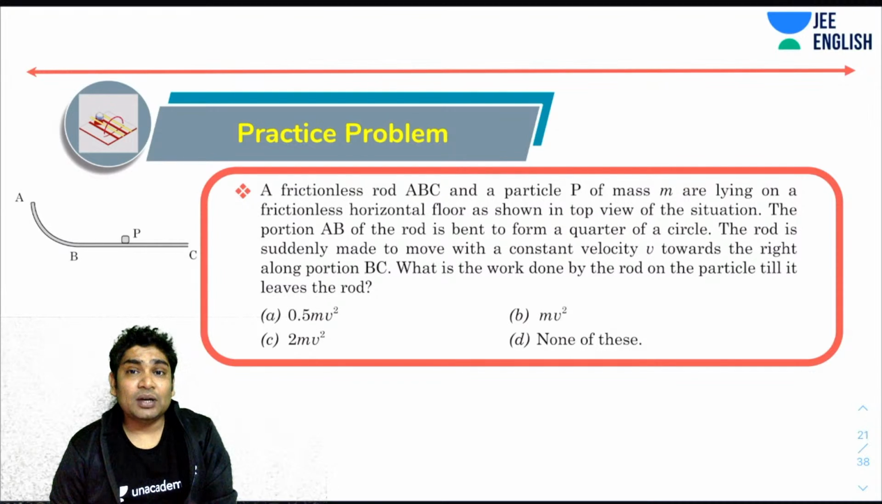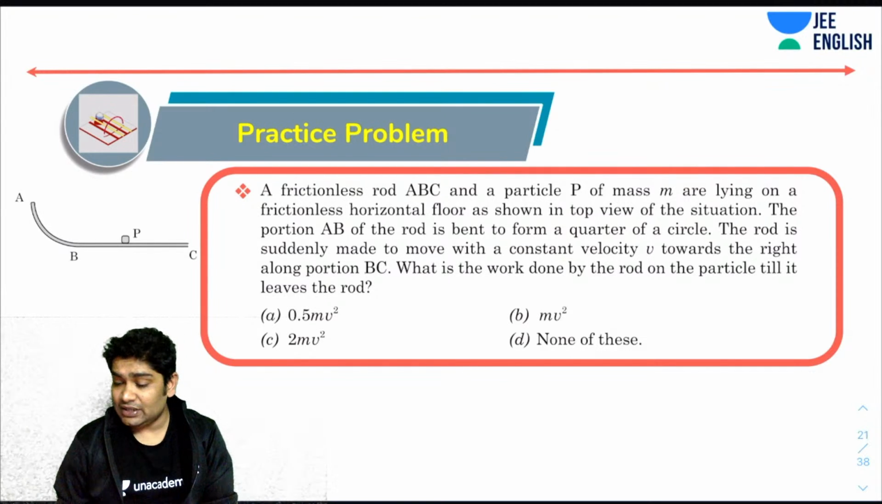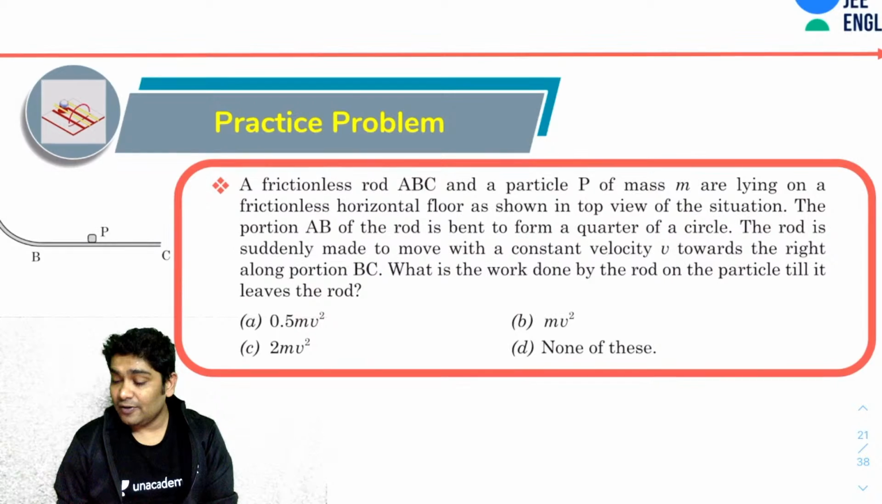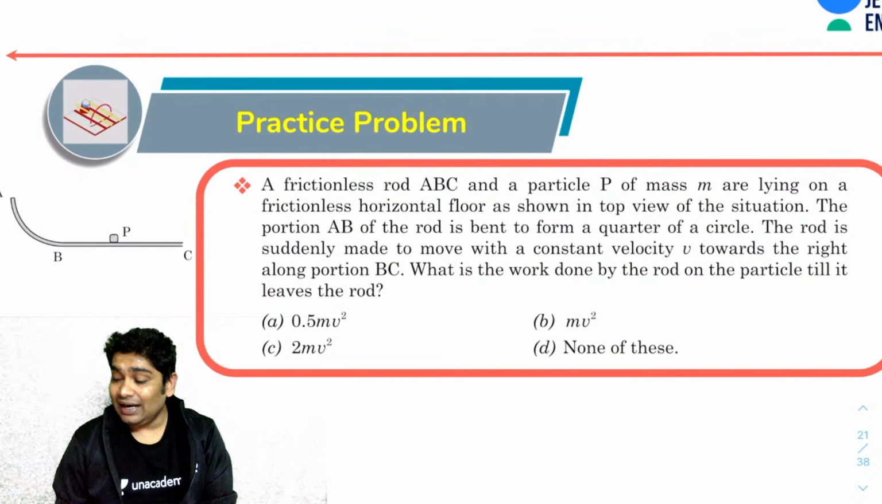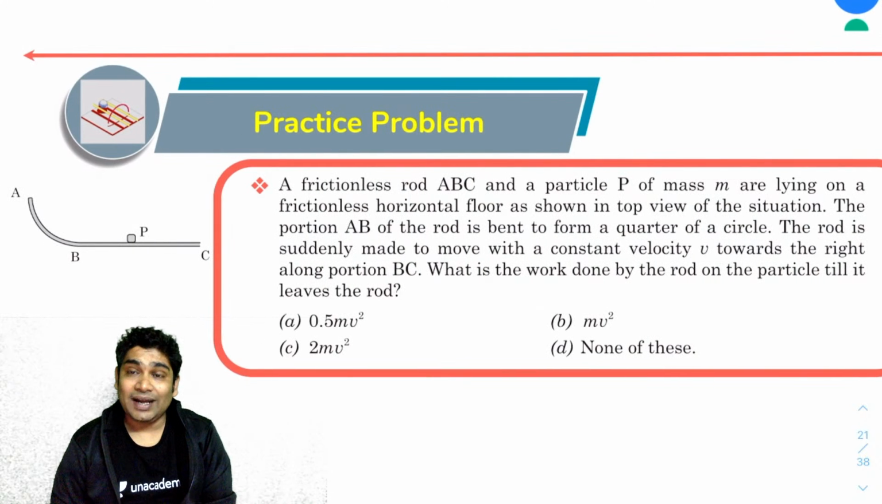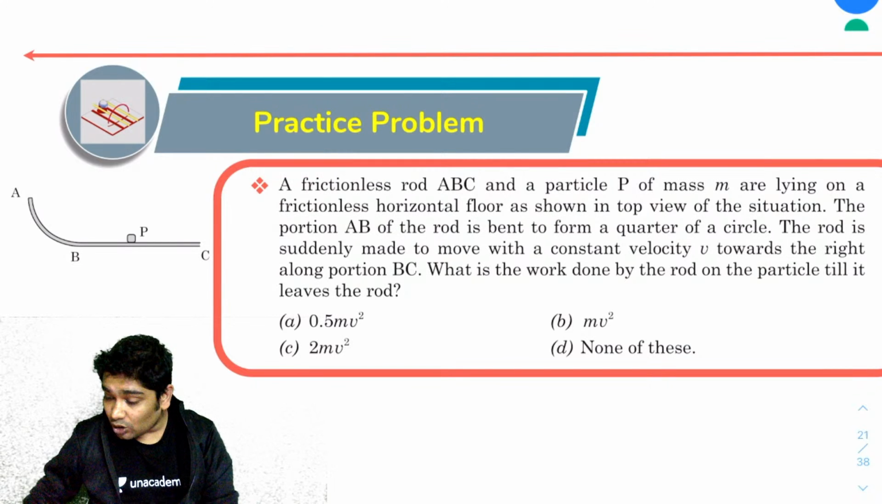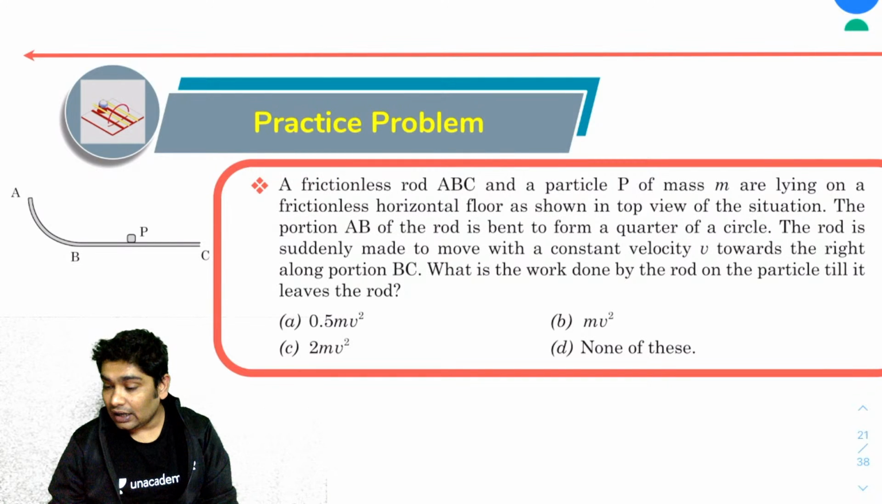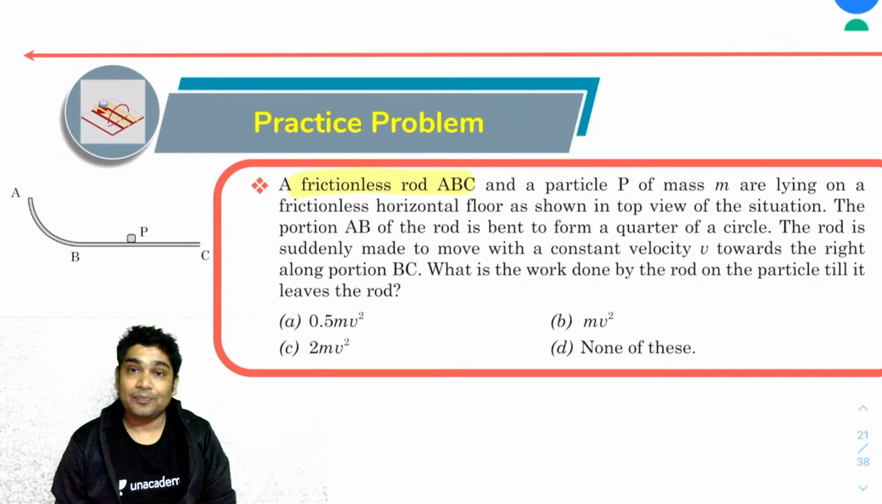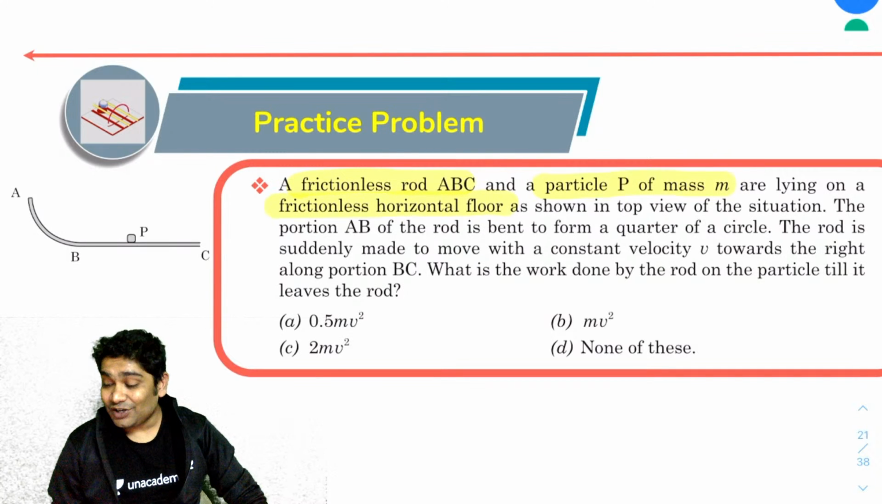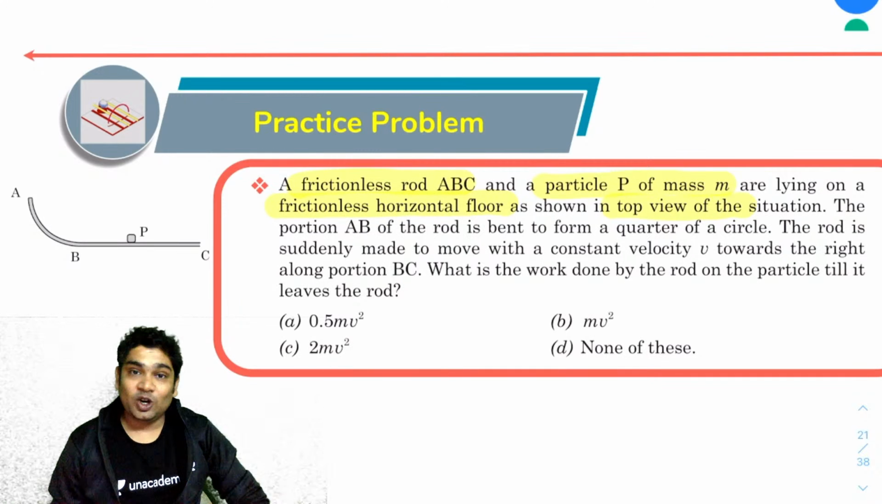So here you've been told a frictionless rod ABC, and a particle P of mass small m are lying on a frictionless horizontal floor, as shown in top view. So this is the top view. Please remember, top view of the situation.